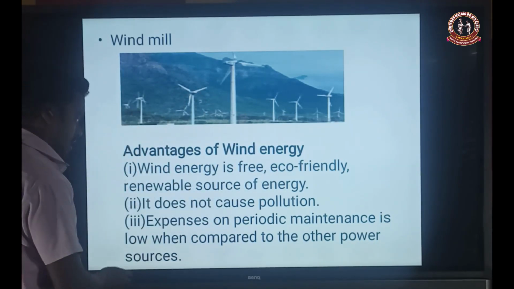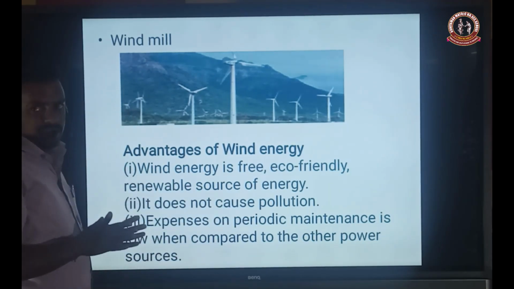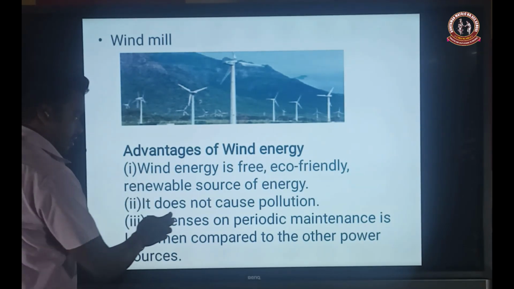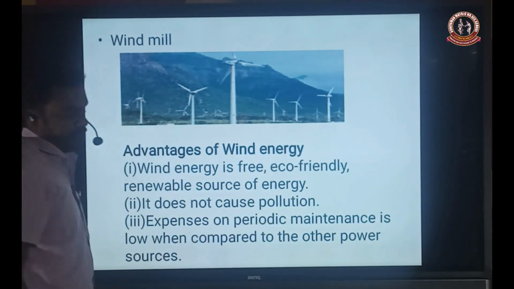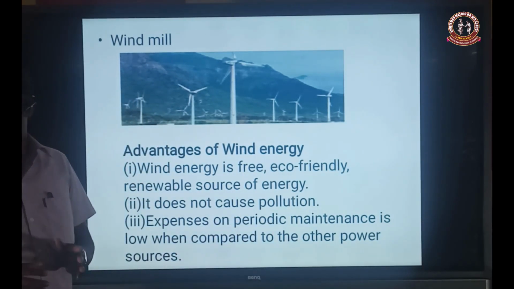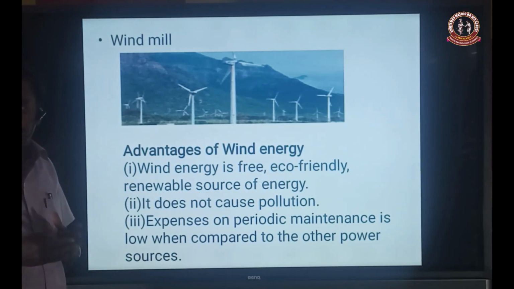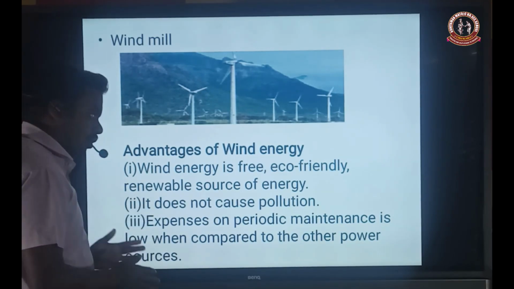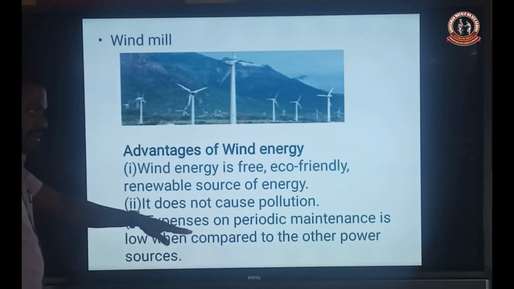Then the second one, it does not cause pollution. Totally, the pollution is absent. Here there is no utilization of chemical products, so it does not cause pollution. Then the third one is expenses on periodic maintenance. Here periodic maintenance means, compared to all other sources for the production of electricity, the expense, that means the cost of the level, will be low. That means the expense is low compared to the other power sources, that is on the periodic maintenance.